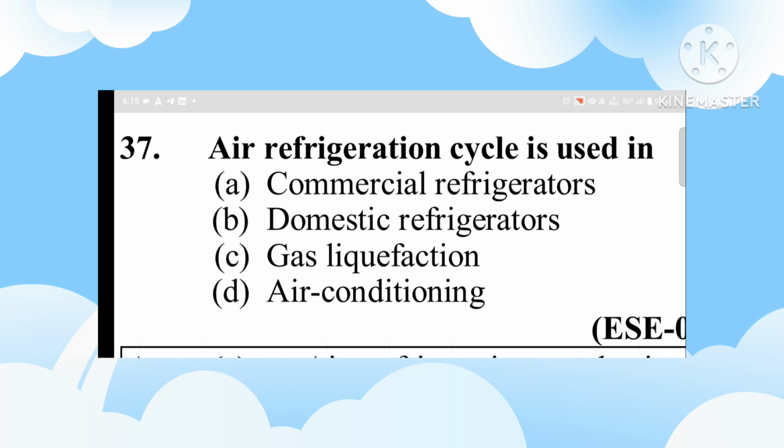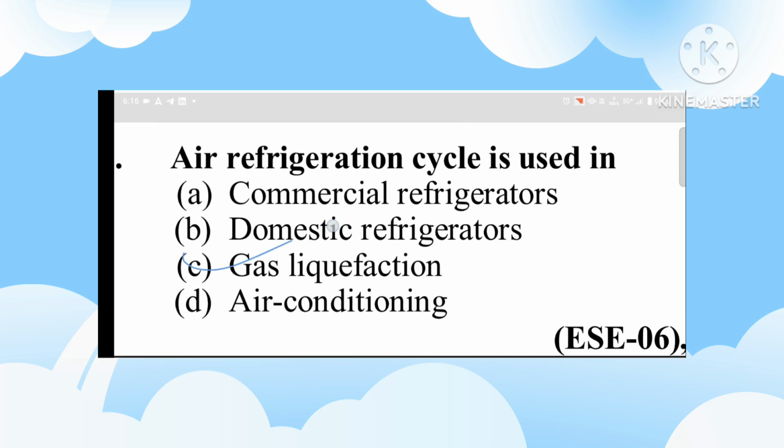Friends, question number 37. Air refrigeration cycle is used in A. Commercial refrigerators, B. Domestic refrigerators, C. Gas liquefaction, D. Air conditioning. C. Gas liquefaction, and also used in aircraft.